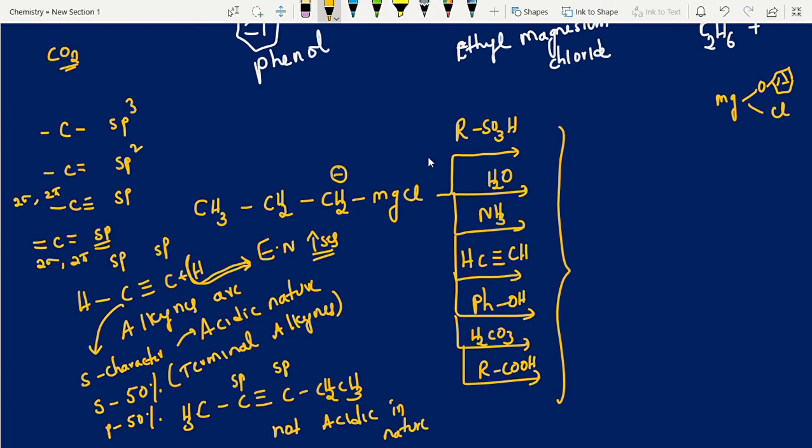Simple. See, Grignard reagent is the guy, and the partners all will give hydrogen, right? So that hydrogen will come as proton H plus, attack here, add here, that's it. That is our answer.